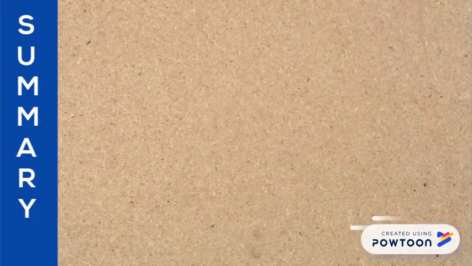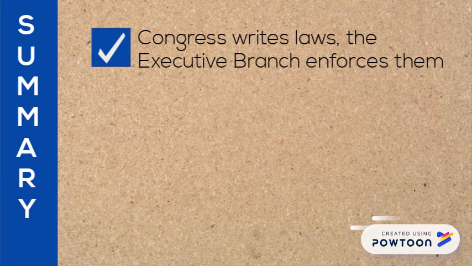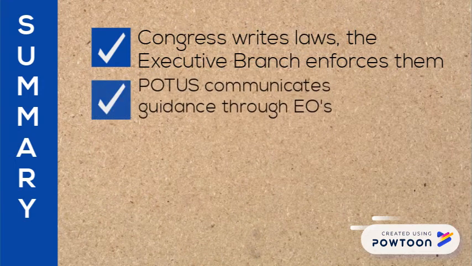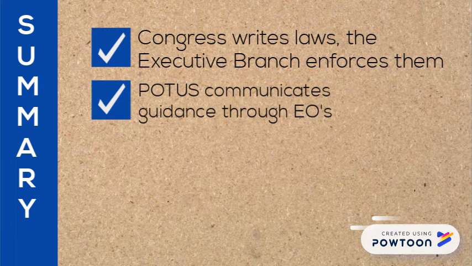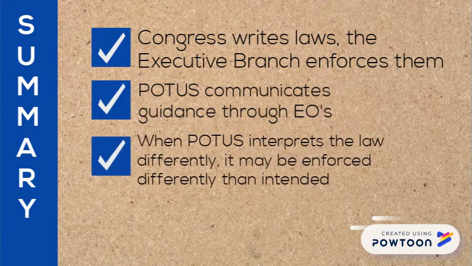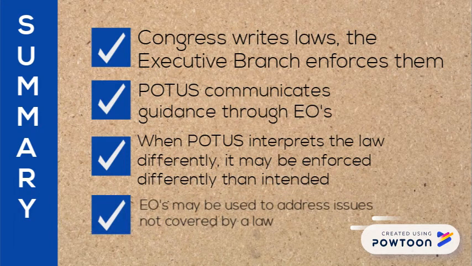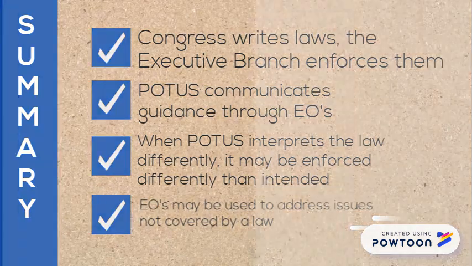In summary, Congress writes the laws, the executive branch enforces them. The president interprets the law and communicates guidance through the executive orders. Sometimes the POTUS will interpret the law differently, and it may be enforced differently than intended by Congress. And executive orders may also be used to address issues not covered by a law.